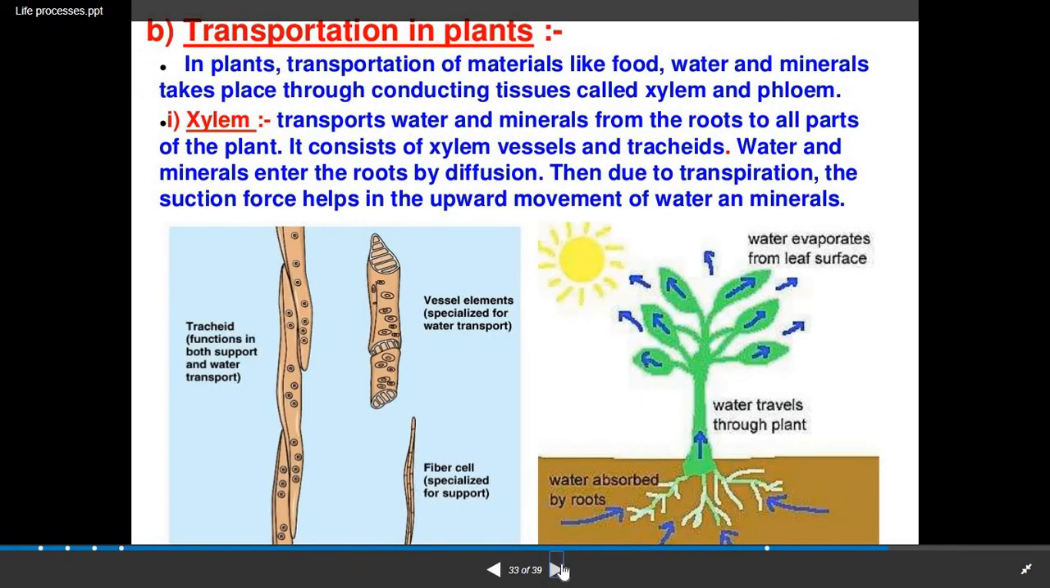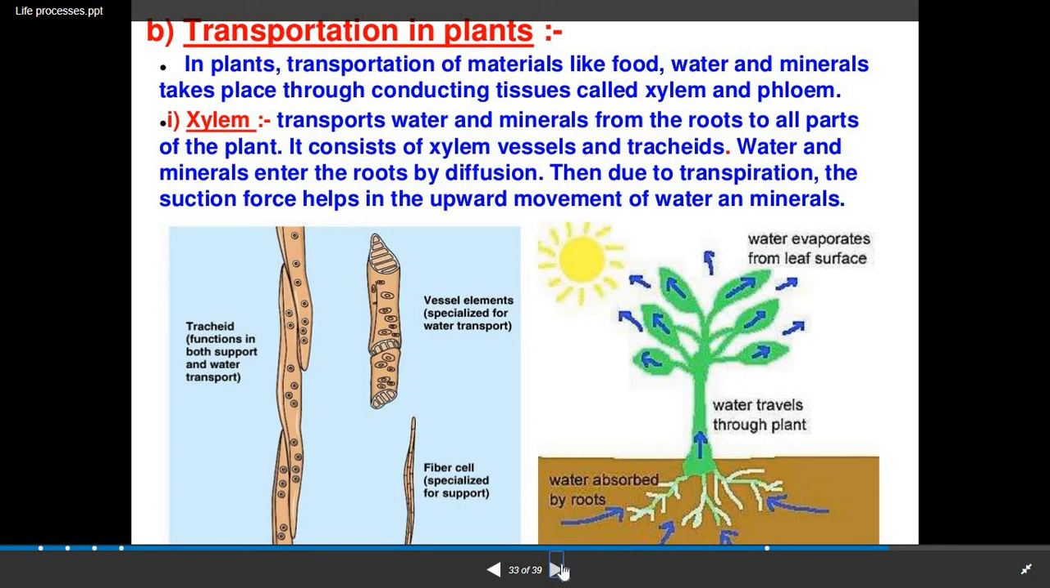Now transportation in plants. In plants, how are materials like food, water and minerals circulated? They circulate with the help of conducting tissues, which are permanent tissues in plants, namely xylem and phloem. The main function of the xylem is to transport water and minerals from roots to all parts of the plant. It generally consists of xylem vessels and tracheids.